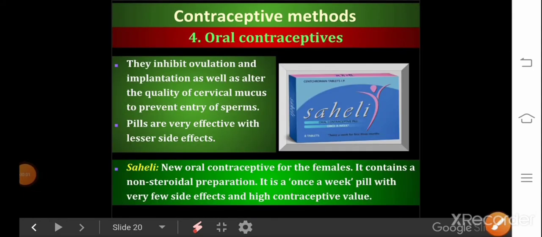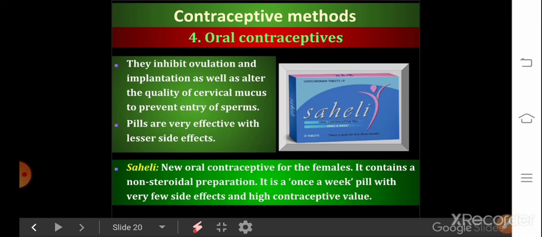Next method is oral contraceptives. Oral administration of small doses of either progestogens or progestogen-estrogen combinations is another contraceptive method used by females. They are used in the form of tablets, hence it is popularly called pills. Pills means tablets. These pills have to be taken daily for a period of 21 days, starting preferably within the first 5 days of the menstrual cycle.